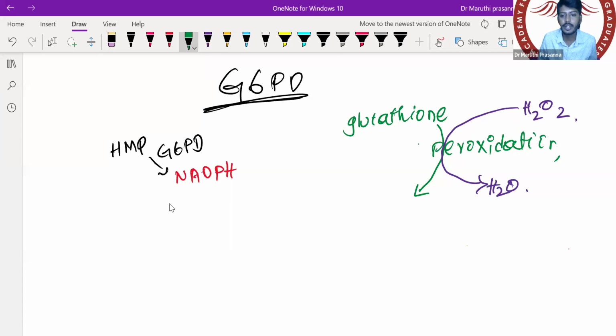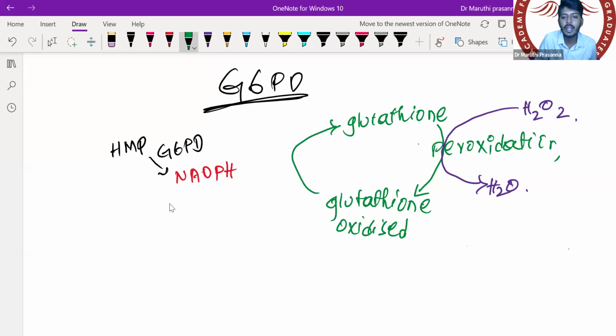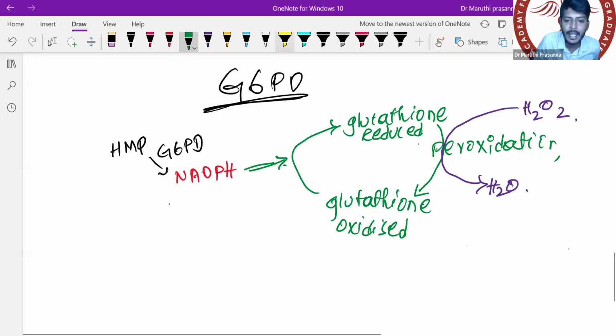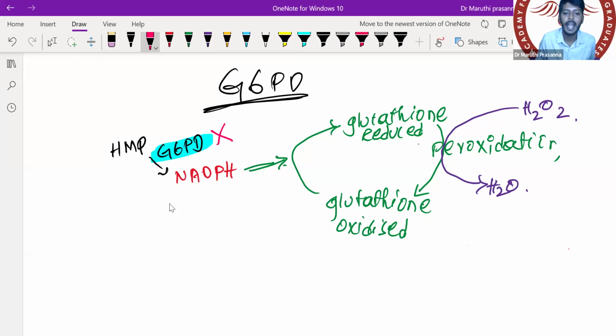So glutathione undergoes peroxidation and becomes the oxidized form. Now this oxidized glutathione will come back to glutathione in a form called reduced glutathione. This requires what? NADPH, which is coming from G6PD. If I don't have G6PD, automatically no NADPH. If there is no NADPH, reduced glutathione will not be formed.